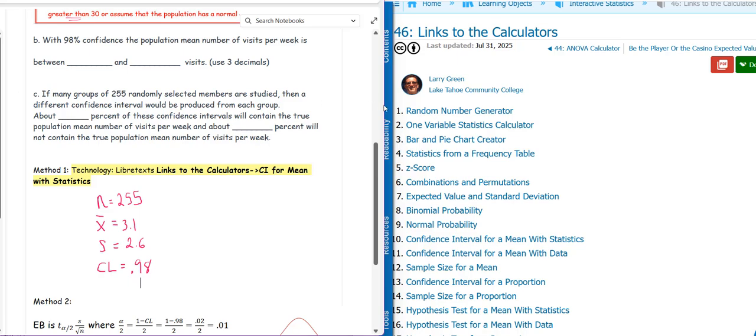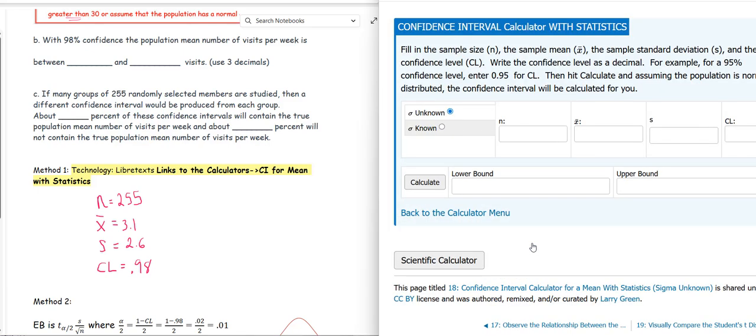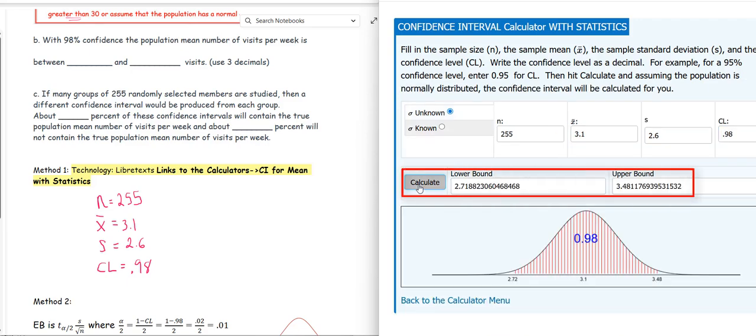So I'm going to jump over to the list of calculators, and there'll be a link to this in the problem. It'll also be in the module. And I'm going to pick confidence interval for mean with statistics. All right, and now we fill in what we know. First, make sure that sigma unknown is checked because we do not know the population standard deviation. Then we enter what we know: 255 for n, X bar is 3.1, s is 2.6, and our confidence level is 0.98. Hit calculate, and there we go.